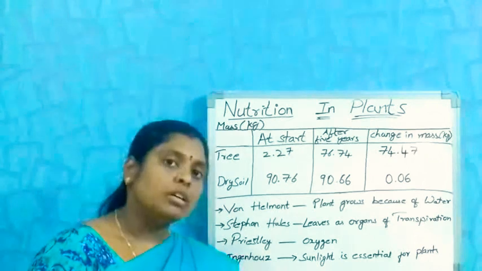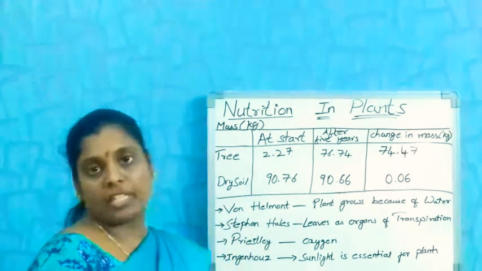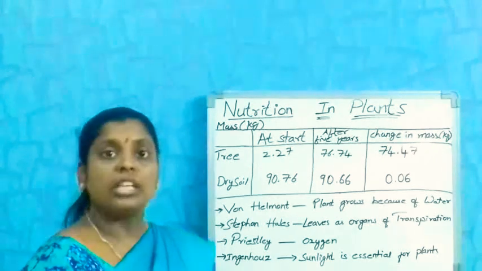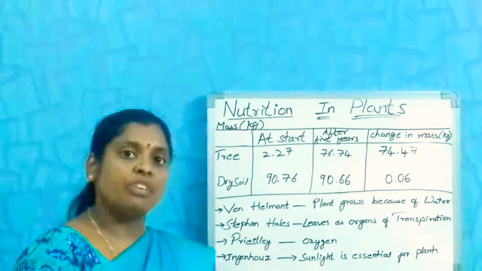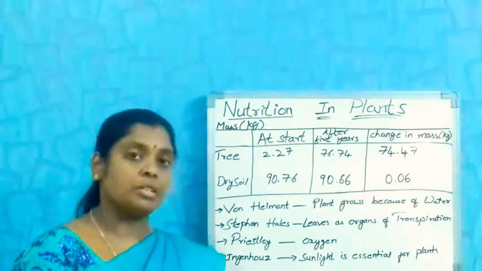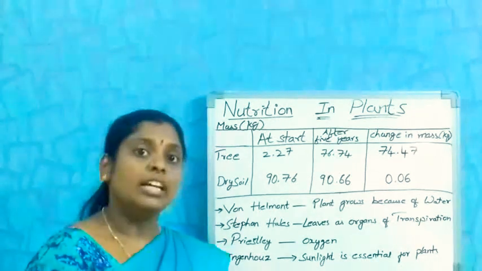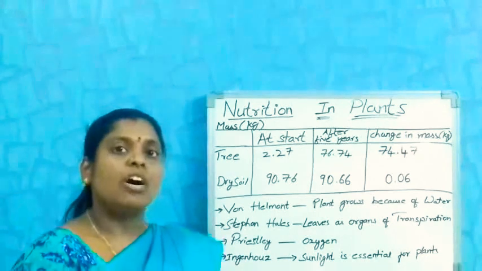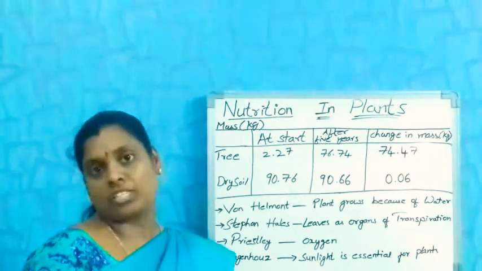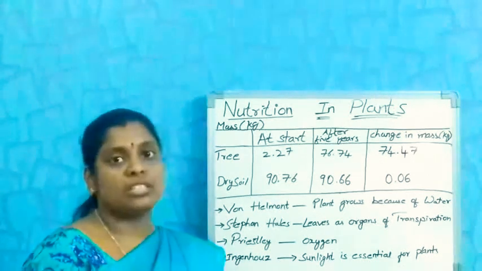Plants not only prepare their food materials, but they also serve as food for all living organisms on the earth, either directly or indirectly. Here, all the plants and organisms, some are parasitic plants.